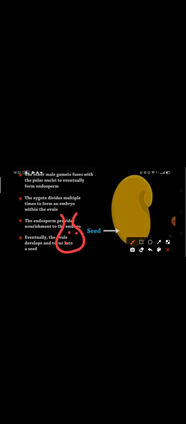So now you can understand that, imagine this is an ovary, and inside the ovary there are ovules. So the ovule changes into seed and the whole of the ovary changes into fruit. That's why there are seeds in the fruit.